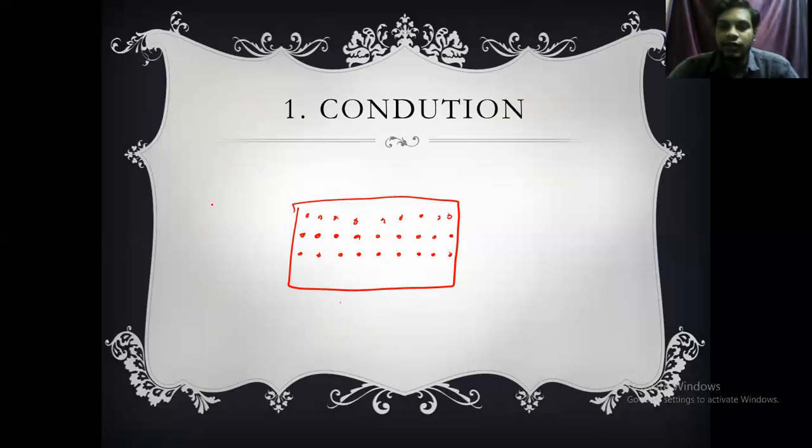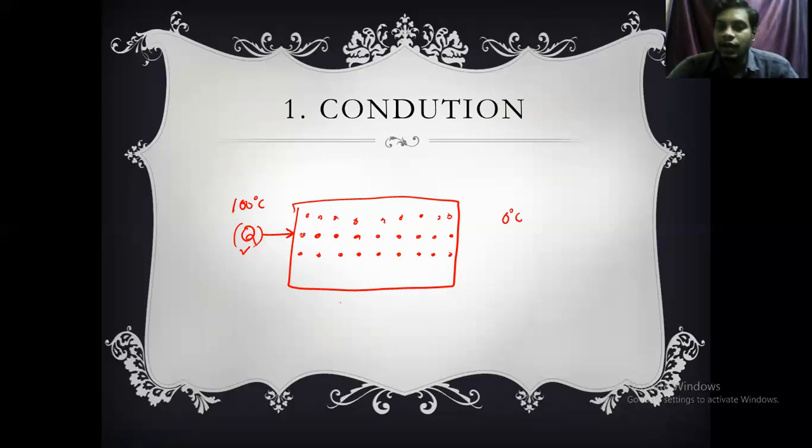For example, let us say this side temperature is 100 degrees centigrade and this side temperature is 0 degrees centigrade. Therefore heat energy travels from this end to this end, from left to right. Let us say the heat energy given to the metal is Q. Heat energy is represented with the letter Q.